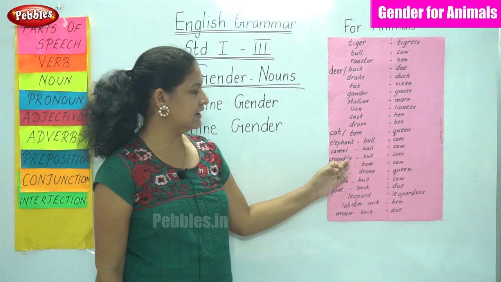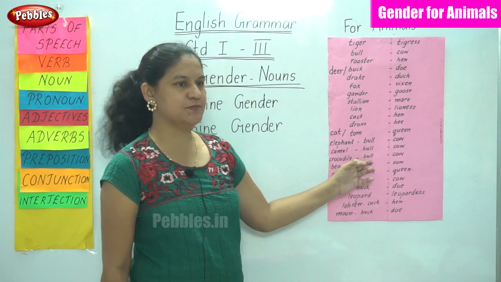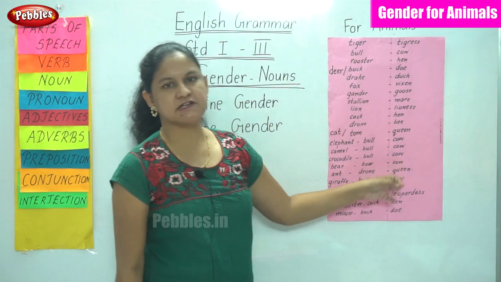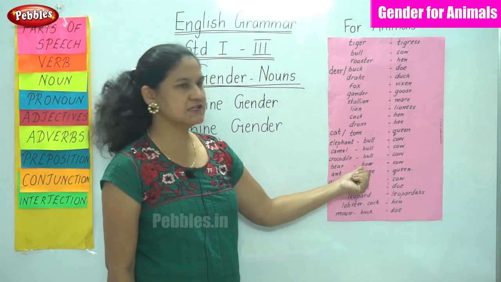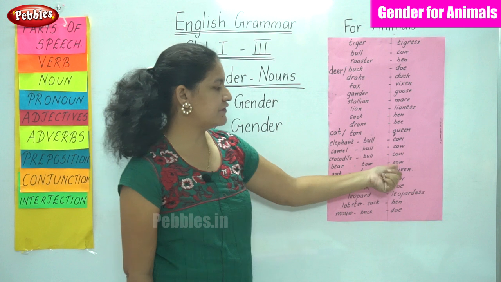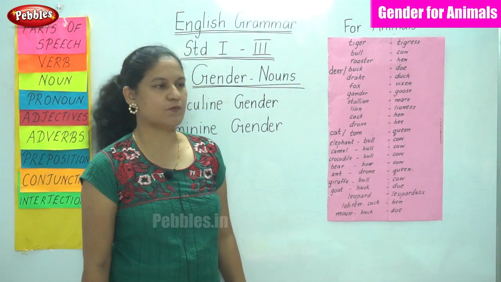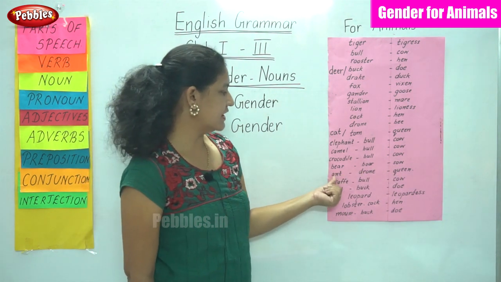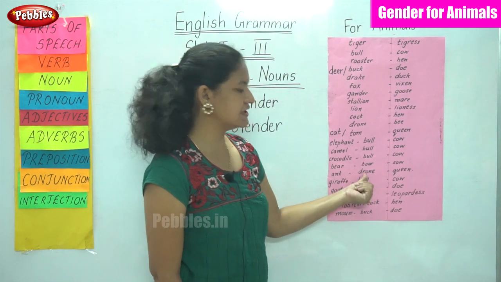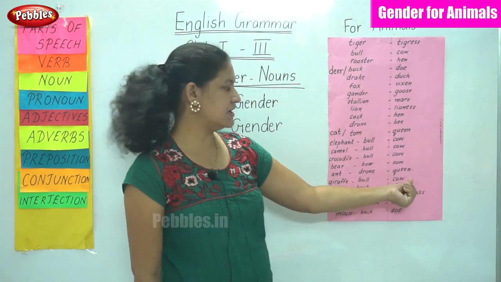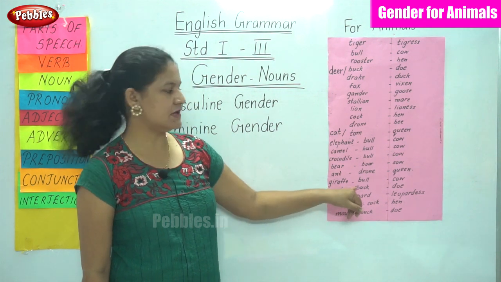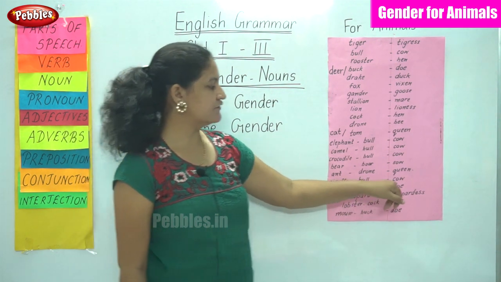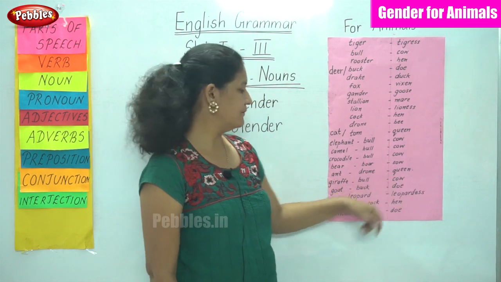For crocodile, the masculine gender is bull, the feminine gender is cow. For bear, the masculine gender is boar and the feminine gender is sow. For an ant, the masculine gender is drone and the feminine gender is queen. For a giraffe, the masculine gender is bull, the feminine gender is cow.